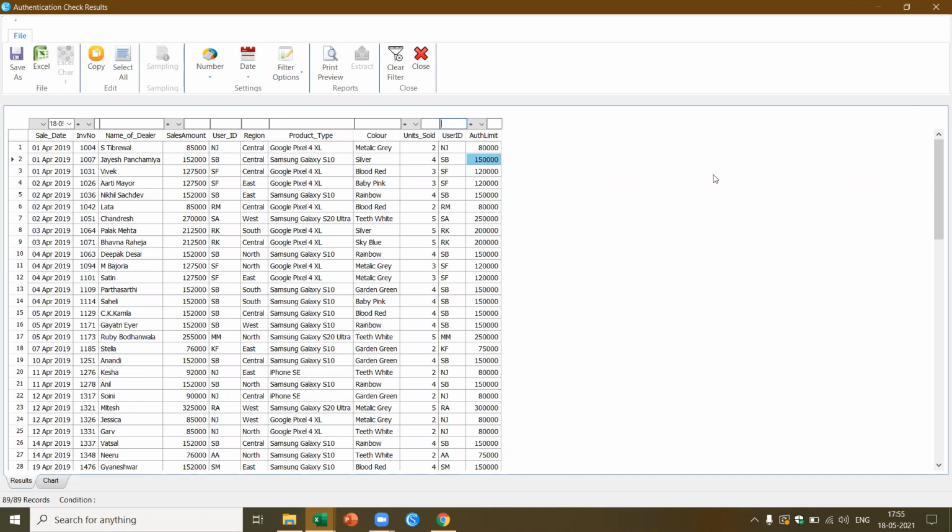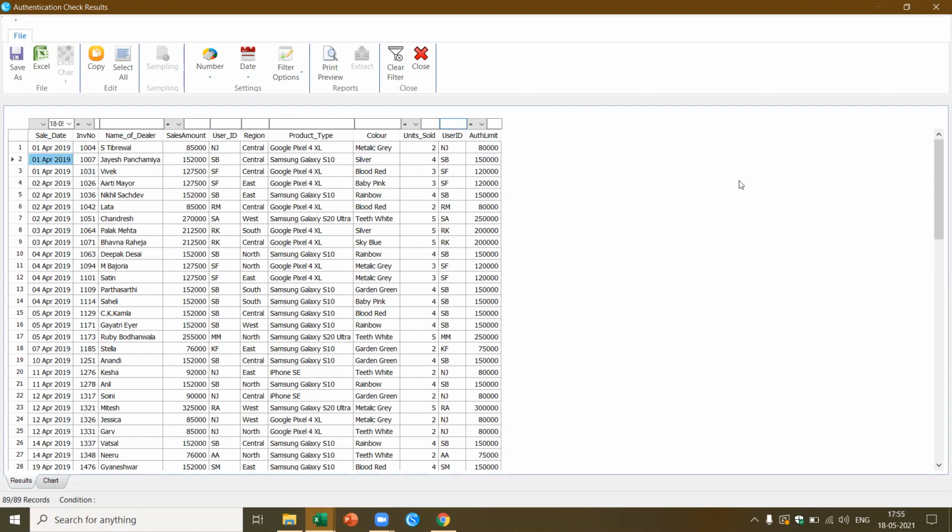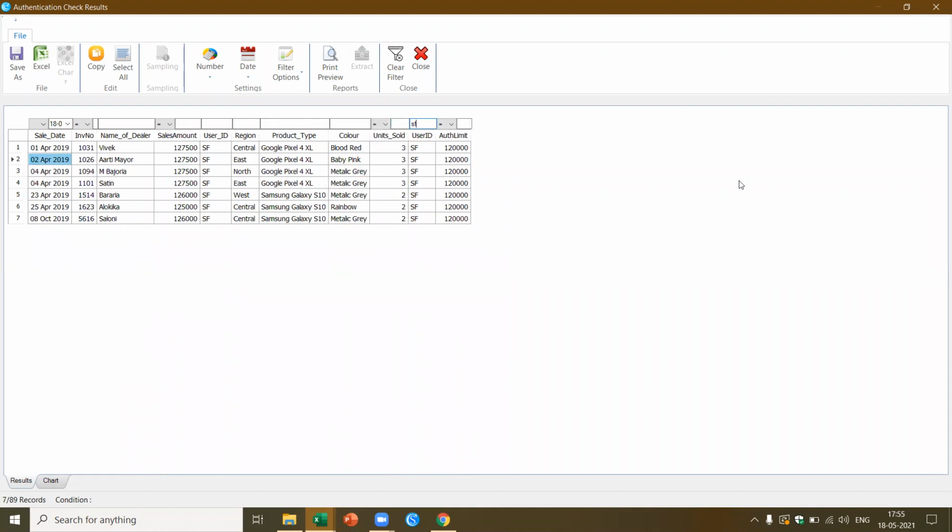Now I want to pick up all the cases based on, let's say, NJ. Now I'll be able to pick up and see how many transactions he has entered. Similarly, let's say I pick up all the accounts pertaining to, let's say, SF. So this is how I can dynamically analyze the data.